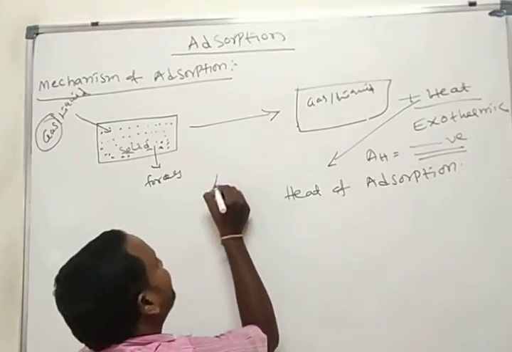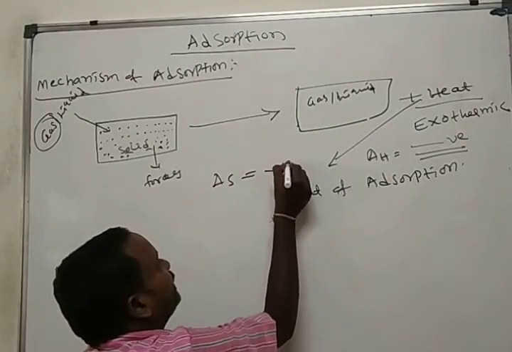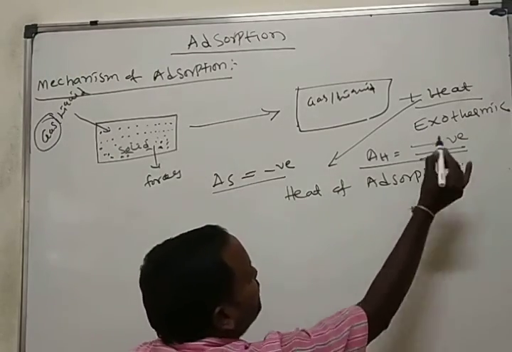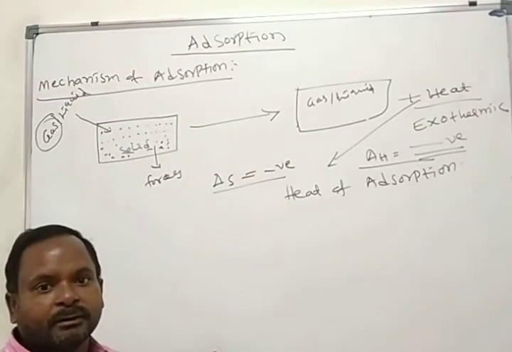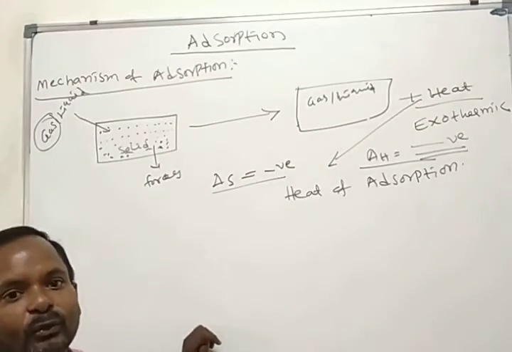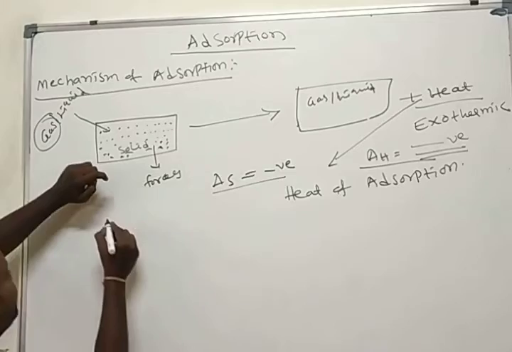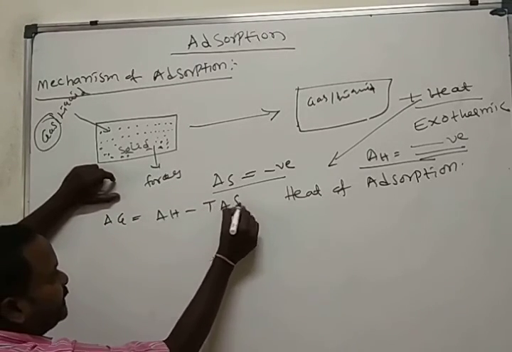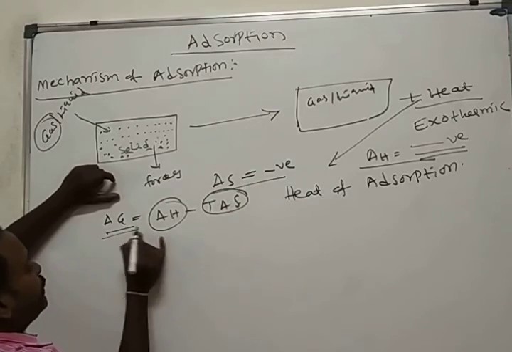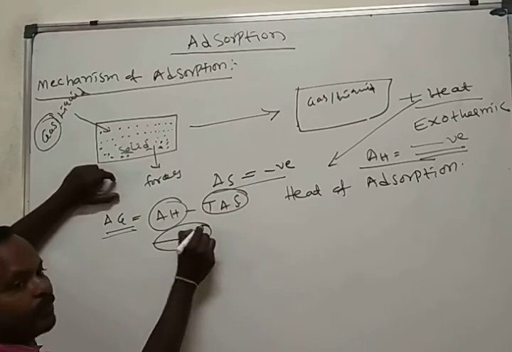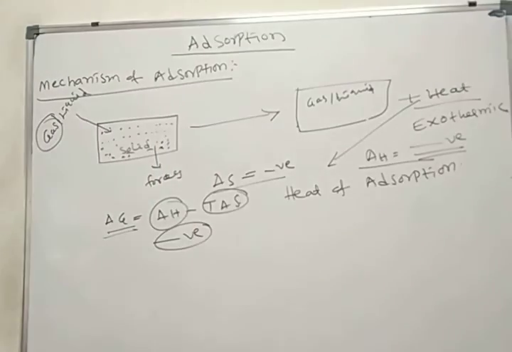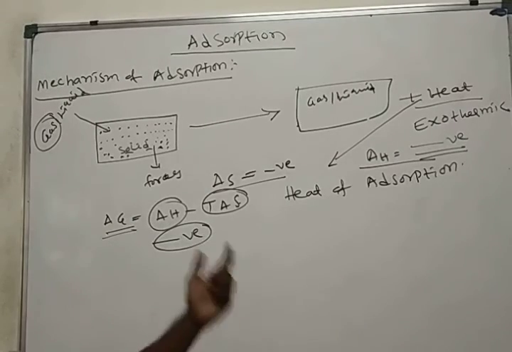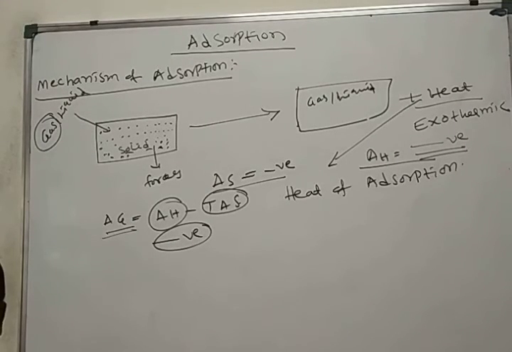Entropy is less means delta S should be negative. Delta S should be negative, delta H should be negative, and the Gibbs free energy is also negative. Delta G is equal to delta H minus T delta S. It should be negative. After adsorption, the Gibbs free energy of that particular material also decreases.